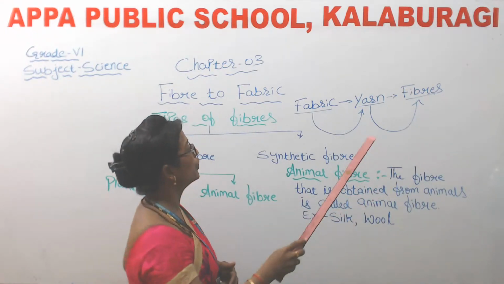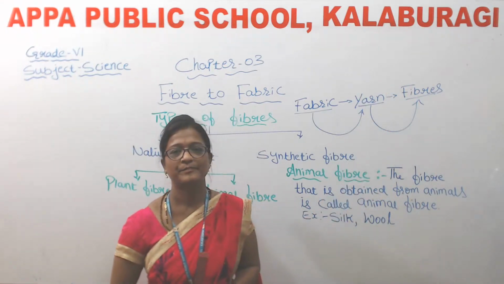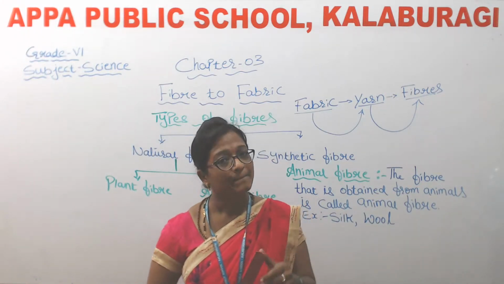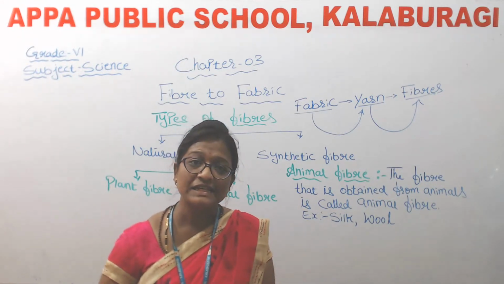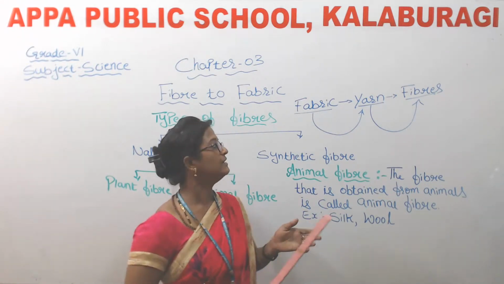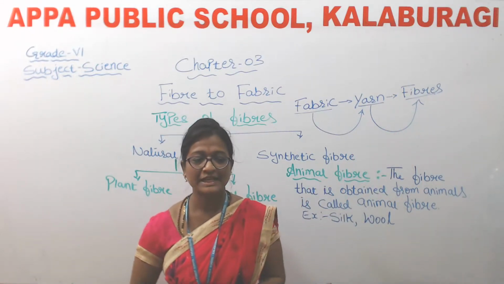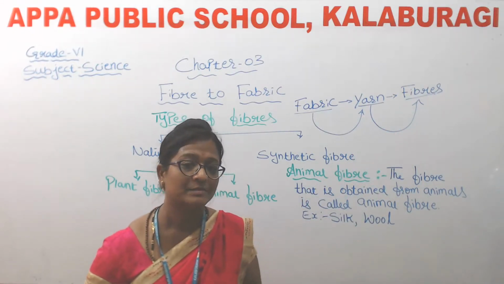Okay, so now what do you mean by fibers? Yes, the thin strands made up of still thinner strands are called fibers. So once again I'll repeat, children, what do you mean by fibers here?